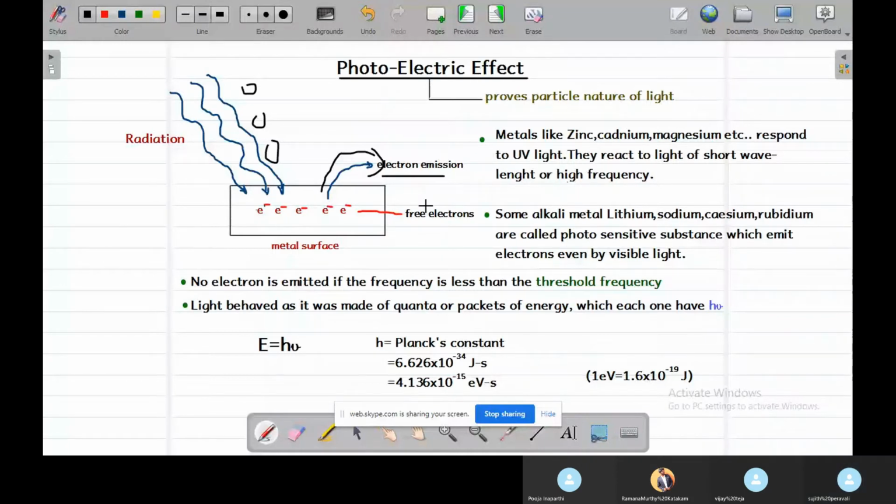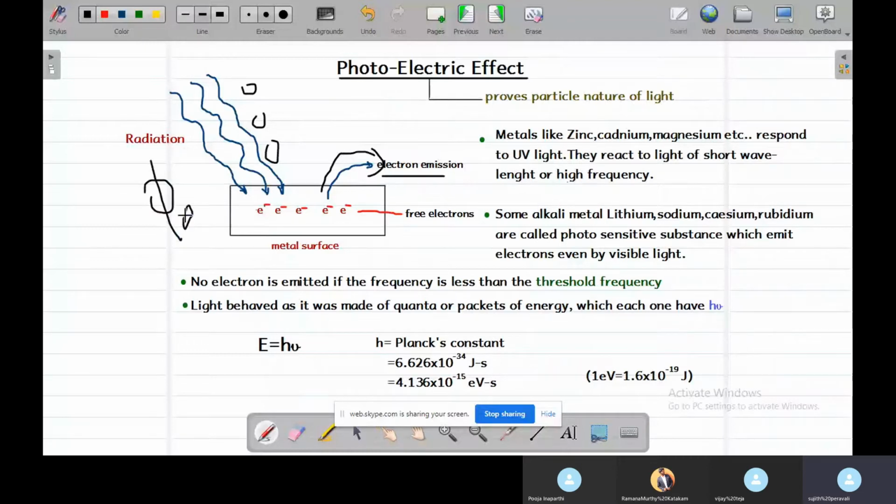There is some resistance which controls the electron from going out, called the work function, which is denoted by phi naught.